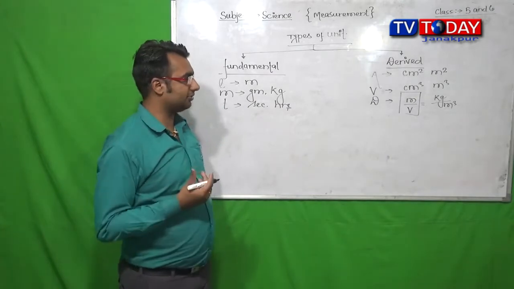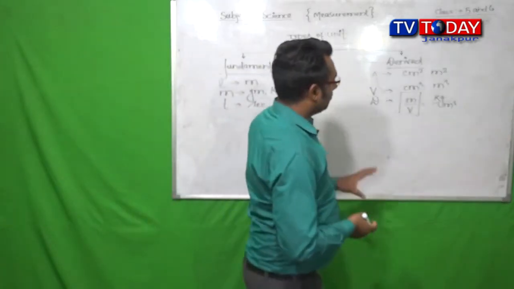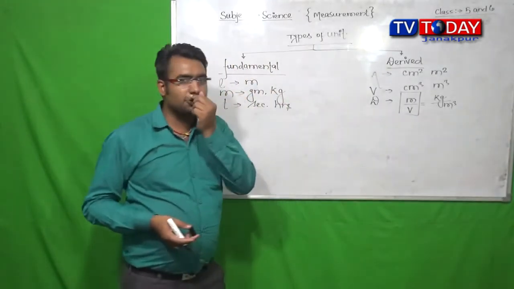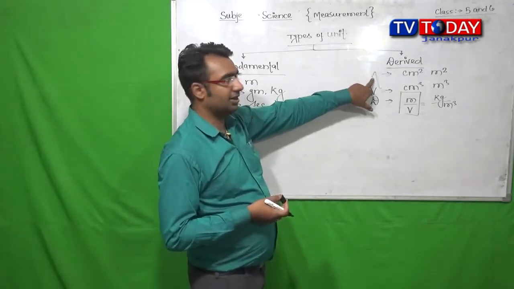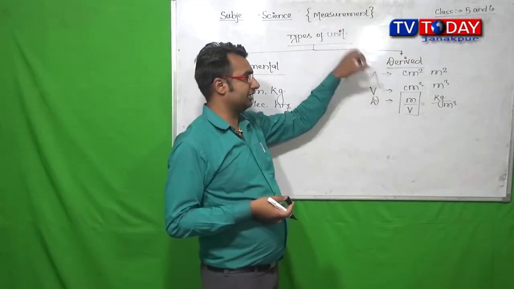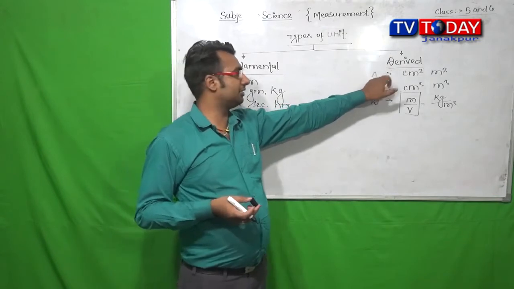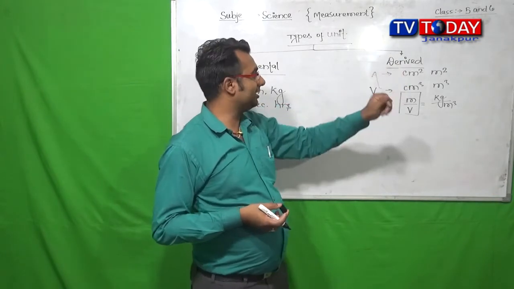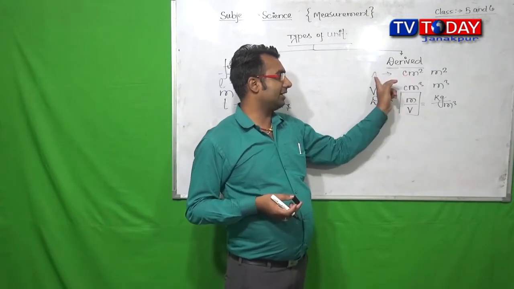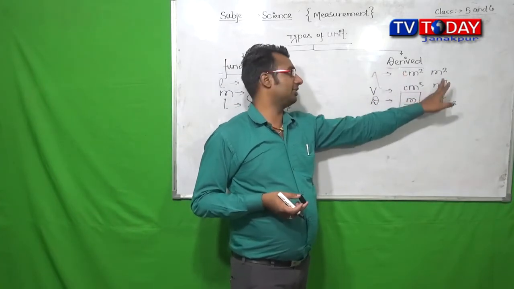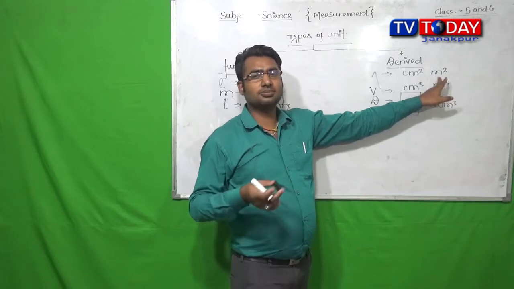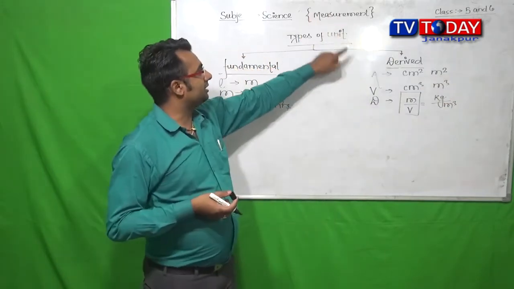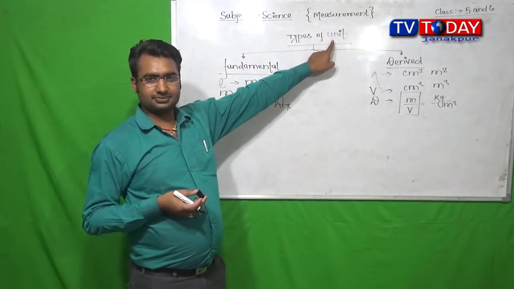Mass by volume. So we can see here, area, as we have studied, comes under the derived physical quantity. That's why the unit of area, centimeter square and meter square, also comes under the derived unit.